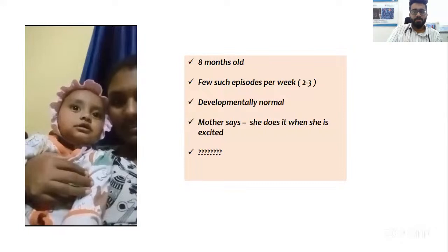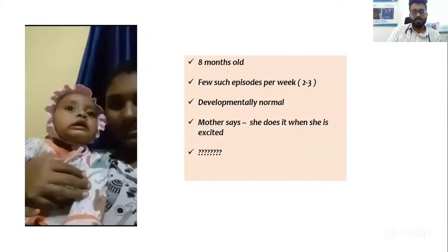So this is a very typical movement disorder, which is benign, called shuddering. Shuddering is a very benign movement disorder, doesn't need any treatment. All you have to do is reassure the parents. Shuddering literally means shaking. It doesn't need any specific treatment, and it goes away as age progresses.